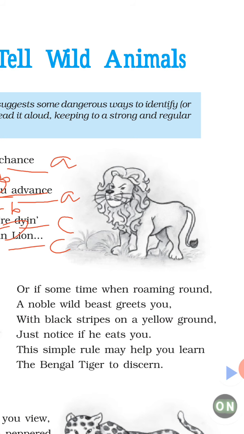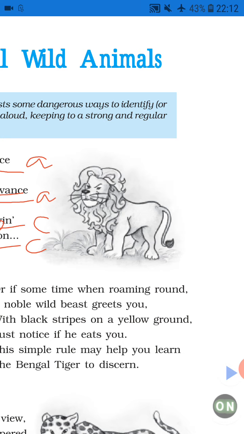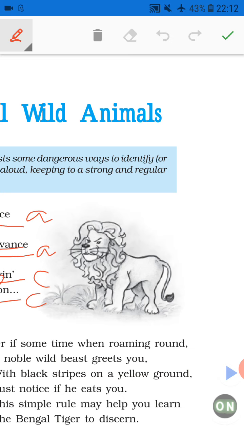How? You can see round, you, round, ground, you, learn, discern. So, same rhyming scheme. We can call round, ground is A, you, that is B. Then same, learn, discern is C. So rhyming scheme is same, A, B, A, B, C, C. Same rhyming scheme. Then third is enjambment.